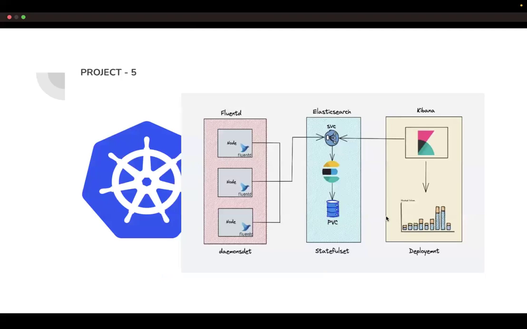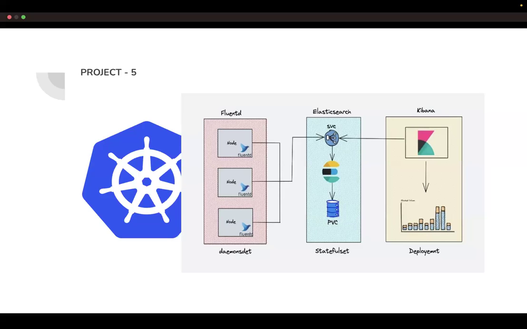Now project number 5 is the EFK stack. It's an industry standard project. We need to collect the logs and send those logs to Elasticsearch. We are going to view the logs from the Kibana dashboard. From Kubernetes, we are going to collect the logs and send them to Elasticsearch, and Kibana will be connecting to Elasticsearch to view the logs. So we are going to integrate all these things with the Kubernetes cluster for visualization of the logs. This is project number 5, that is the EFK stack.